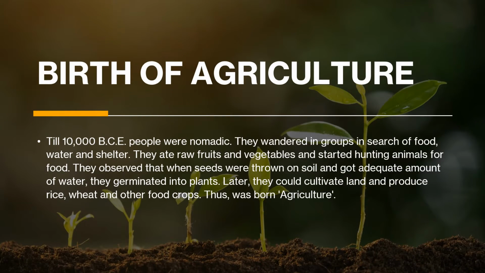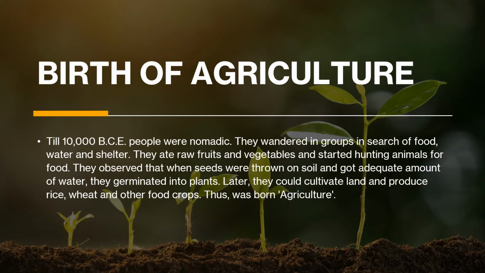As the chapter is about agriculture and crops, we have to know how agriculture was born. Till 10,000 BC, people were nomadic. That basically means that they wandered in groups in search of food, water, and shelter, which are the three most important things in a person's life and the basic needs. They ate raw fruits and vegetables wherever they were found. Once the vegetables and fruits were depleted in one region, they moved from one place to another. That's why they were nomadic and wandered. They also started hunting animals for food and ate it raw.